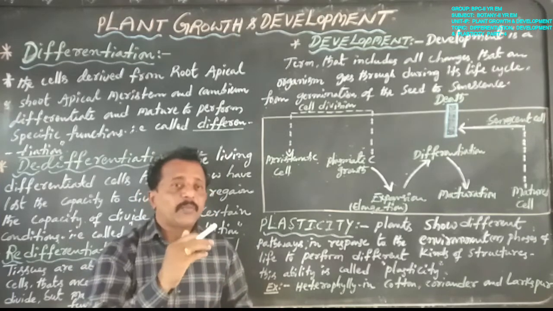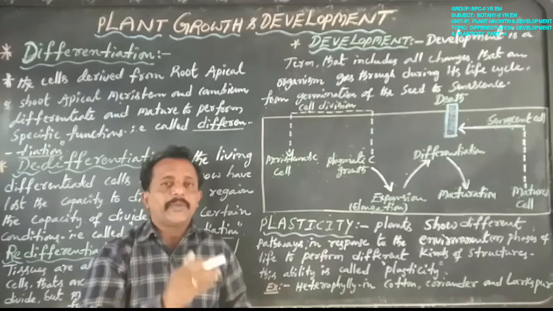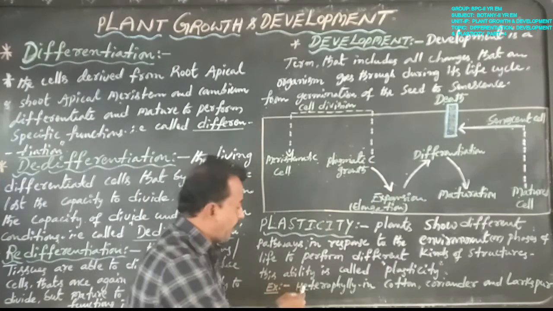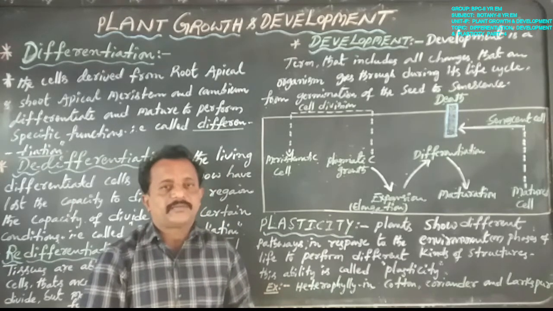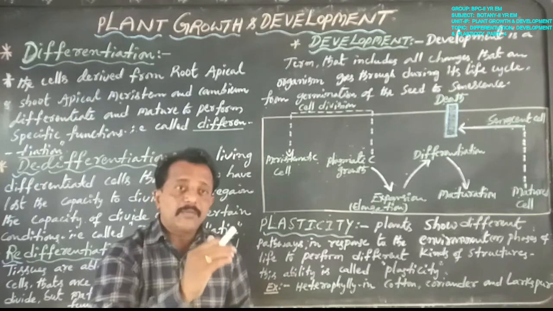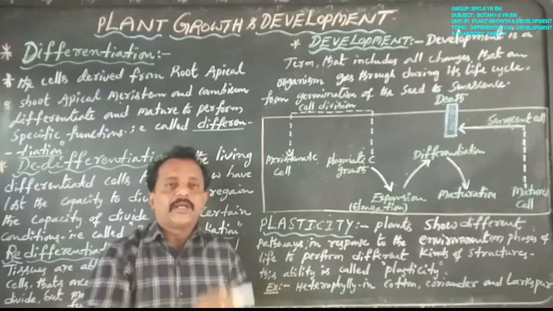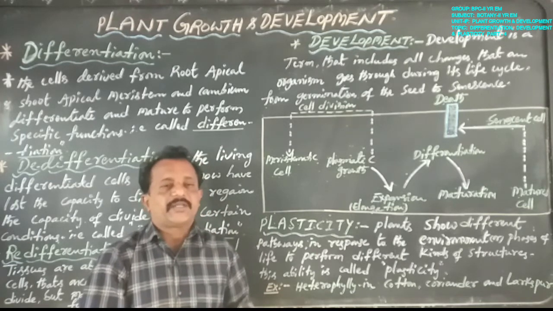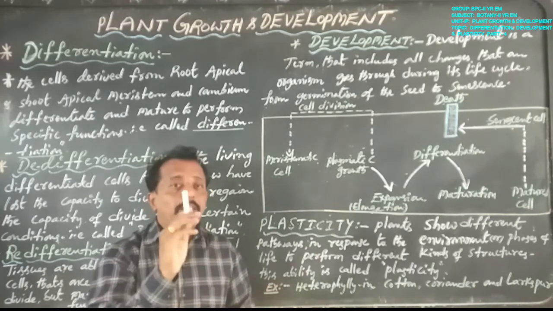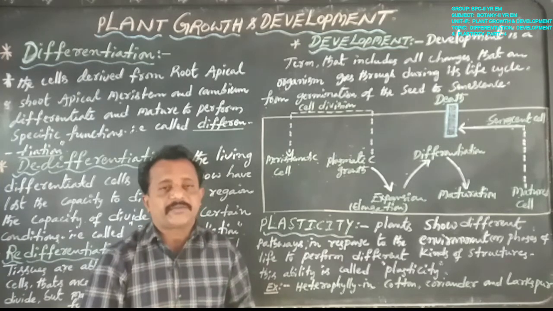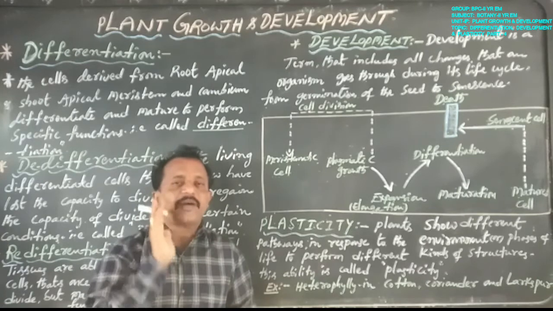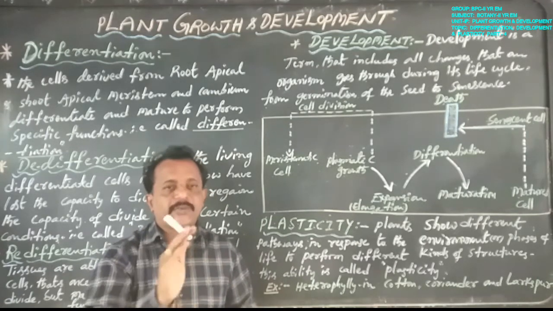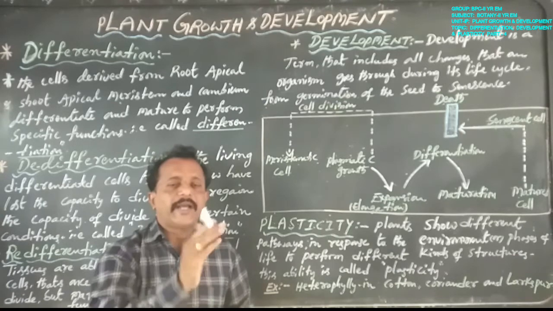Hetero means different, phyly means leaves. So when some plants' leaves appear as different kinds of structures, that is called heterophyly. Only leaves appear different, and the remaining parts are similar: roots similar, stems similar, flowers similar, fruits similar. Only the leaves vary, especially in the cotton plant, coriander plant and larkspur.